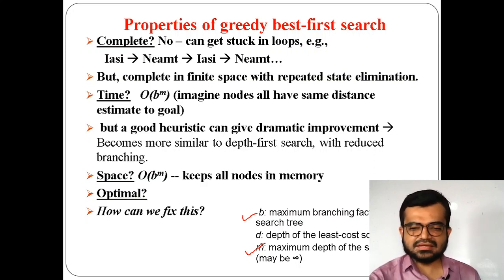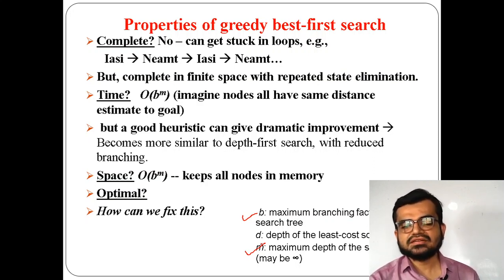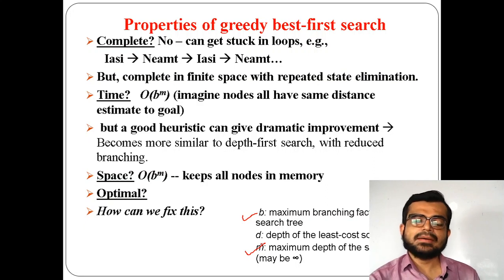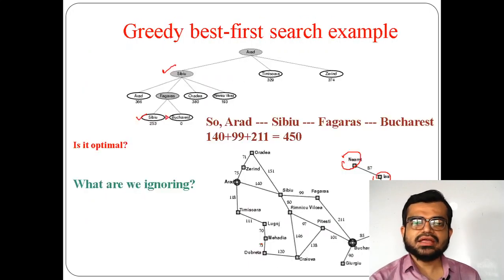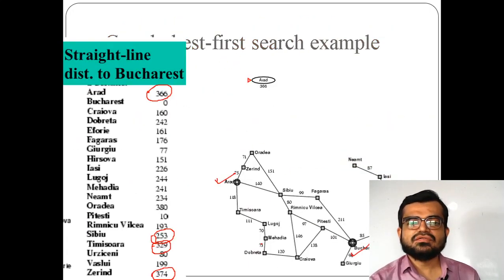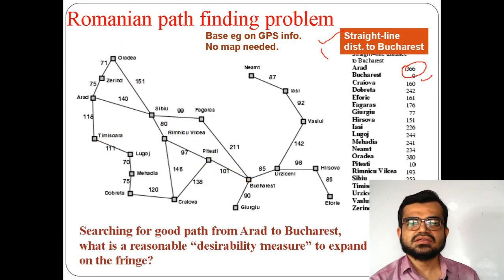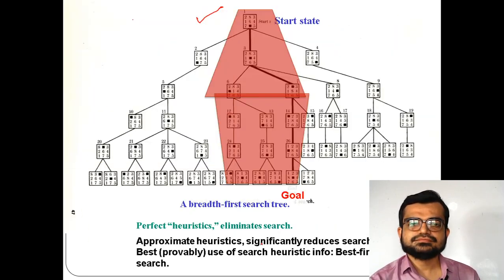So by this I conclude this session, and in the upcoming session I will explain the concept of A star search. But today if I summarize this class, what we have studied here is